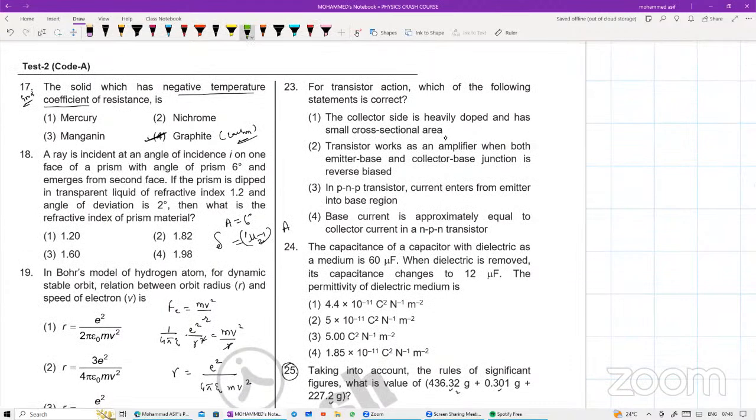Question number 23. For transistor action, which of the following statement is correct? A. The collector side is heavily doped and has a small cross-sectional area. B. Transistor works as an amplifier when both the emitter base and collector base junction are reverse biased. C. In NPN transistor, current enters from the emitter into the base. D. Base current is approximately equal to collector current in the NPN transistor.